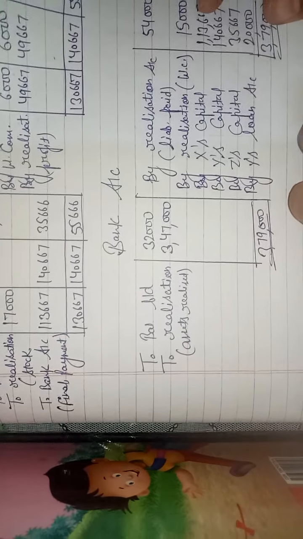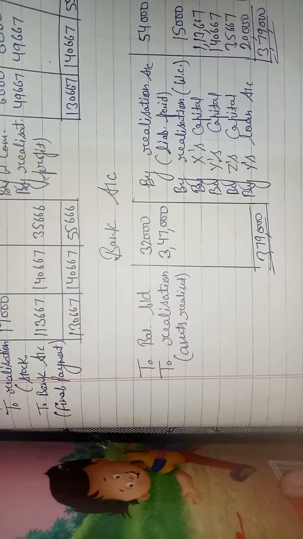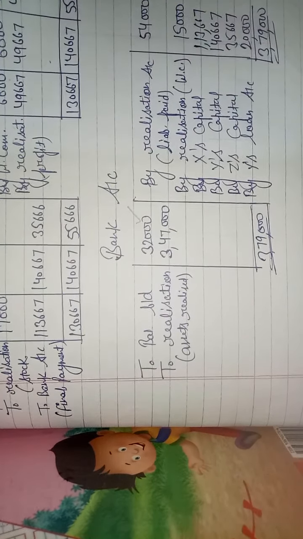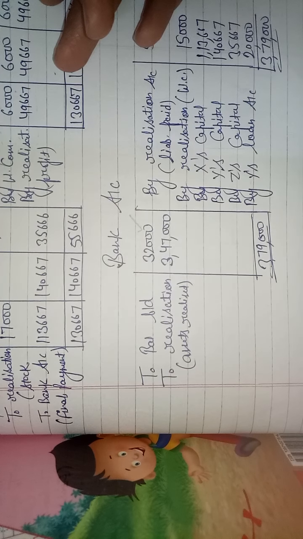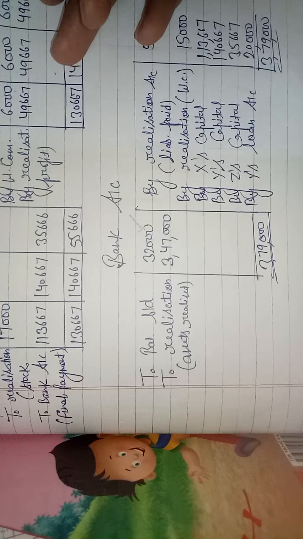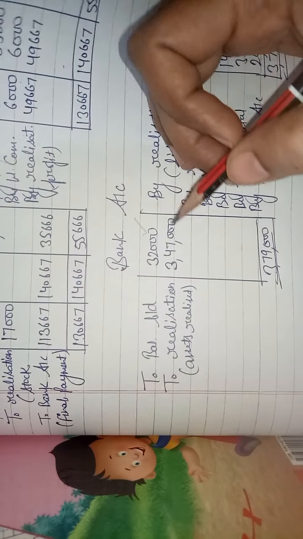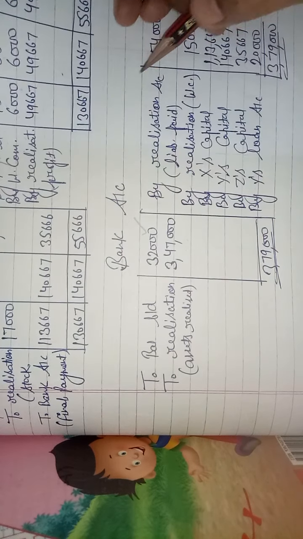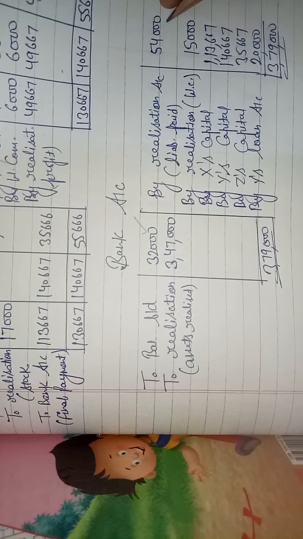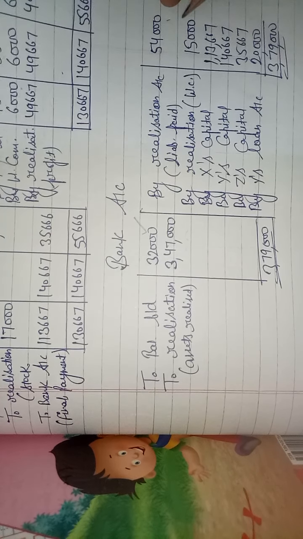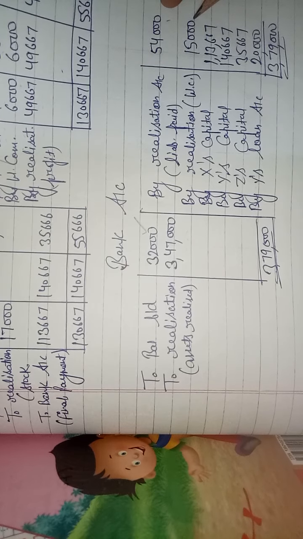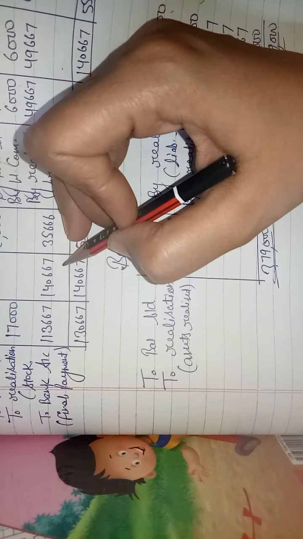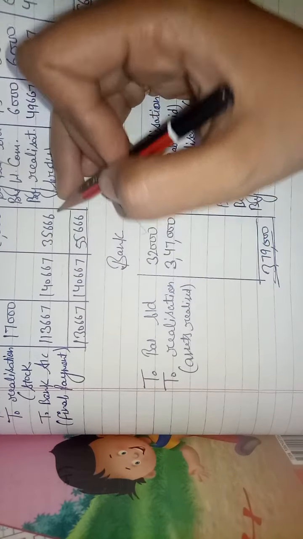Now last, bank account. So first of all to balance brought down, that is already given on the asset side 32,000. Then we have to cross transfer where we can see the word bank. In the realization account the word bank is given on the asset side for asset sold, that is to realization asset sold 3,47,000. On the liability side we have paid liability 54,000 total, creditors and bills payable. We have paid workman compensation reserve with the name bank, so it will be here with the name realization, it is 15,000. Then we have paid X, Y, Z capital balances.